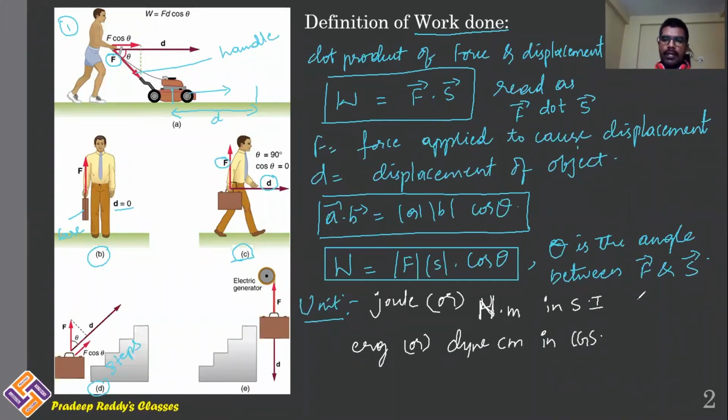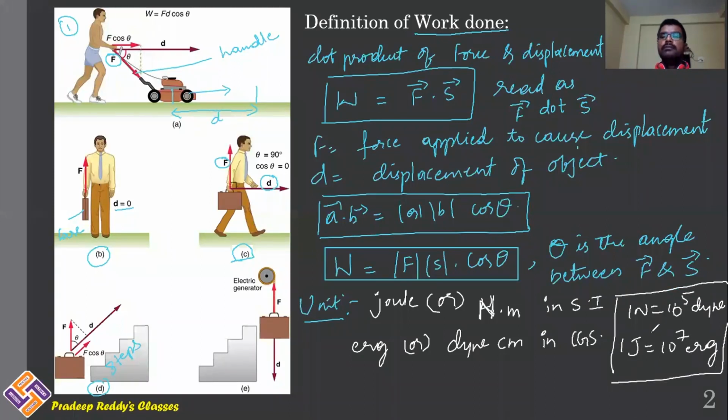As we know, 1 Newton is equal to 10 power 5 dyne. Similarly, 1 joule is equal to 10 power 7 erg. This is the conversion of Newton and joule from SI system to CGS system. That is the actual definition of work done.